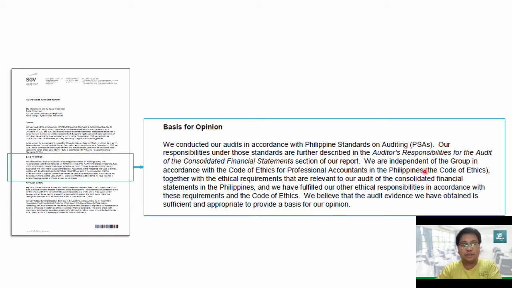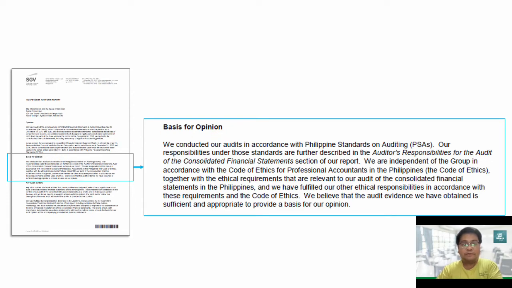We also mention that we are independent, in accordance with the Code of Ethics for Professional Accountants, and that we have fulfilled our other ethical requirements. Finally, we close this paragraph by mentioning that we have obtained sufficient and appropriate evidence to provide a basis for our opinion. So this immediately follows the opinion paragraph.